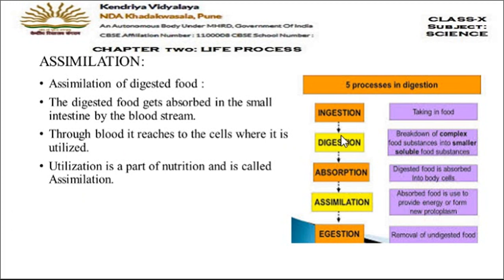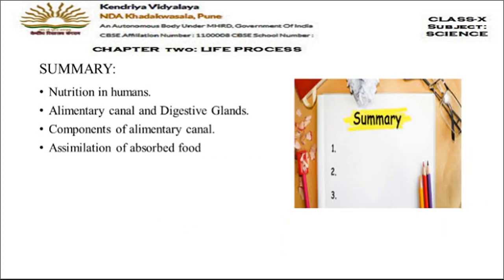So we have five main steps of nutrition. The first one is ingestion, then digestion, then absorption, then assimilation, and then finally egestion, that is removal of the undigested food. Now let's move on to the summary part. What we have studied in the video session today is nutrition in humans. We have studied the complete human digestive system, the alimentary canal, and the digestive glands.